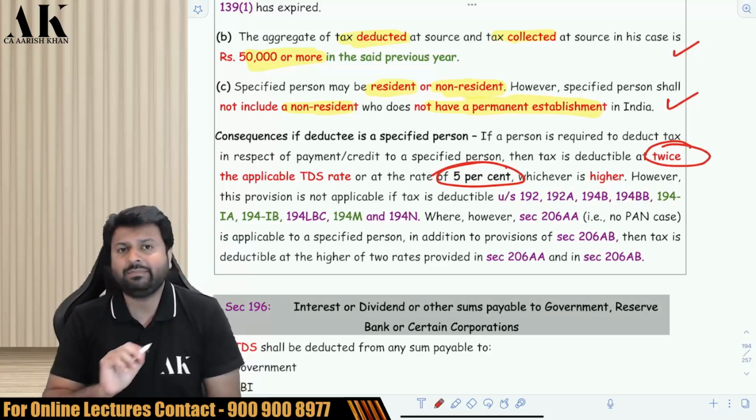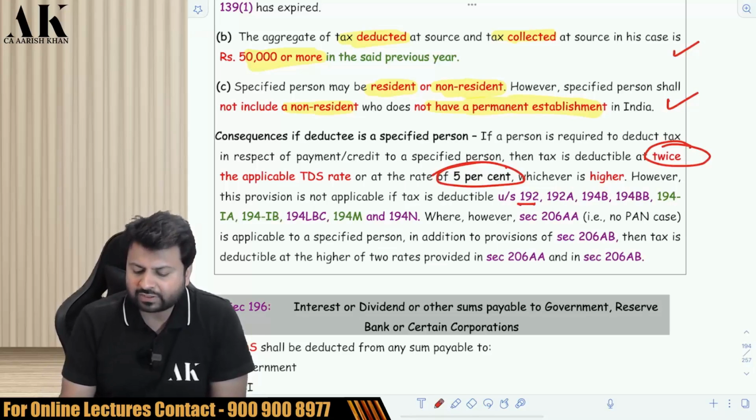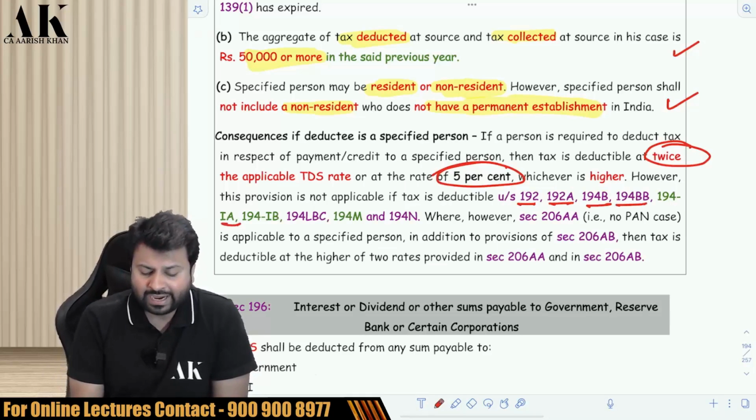But this section is not applicable to certain people. Which are those lucky people to whom this section is not applicable? This section is not applicable for salary, for PF, for lottery, for horse race, for 194IA, 194IB, 194LBC, 194M, and 194N.